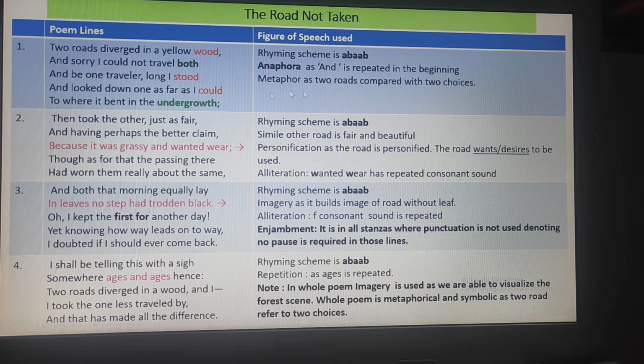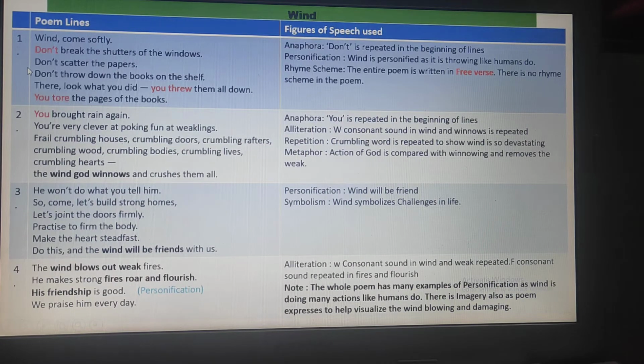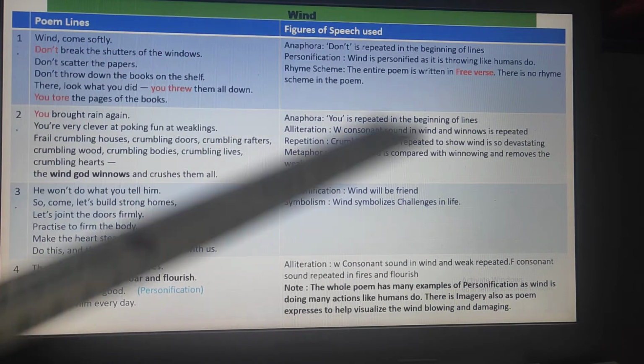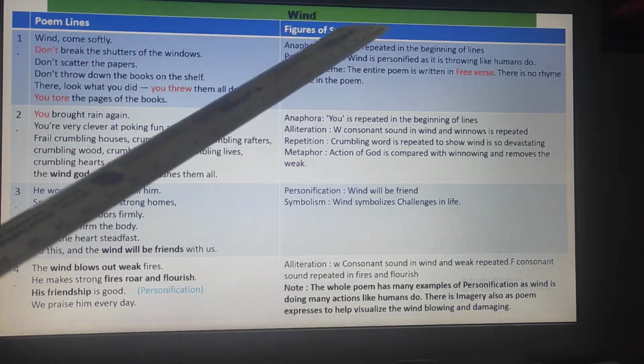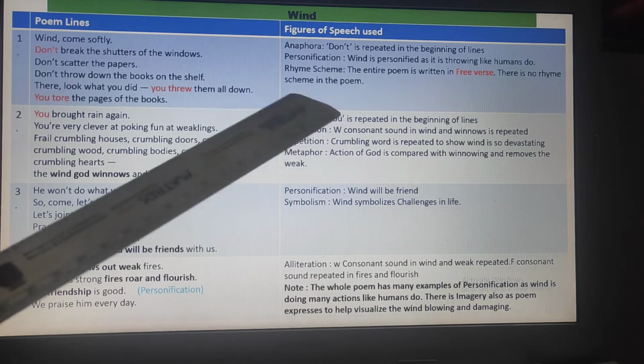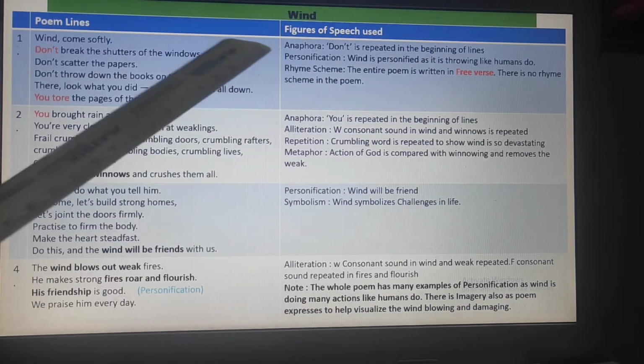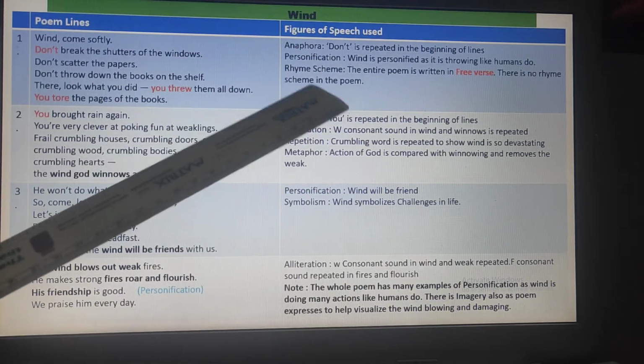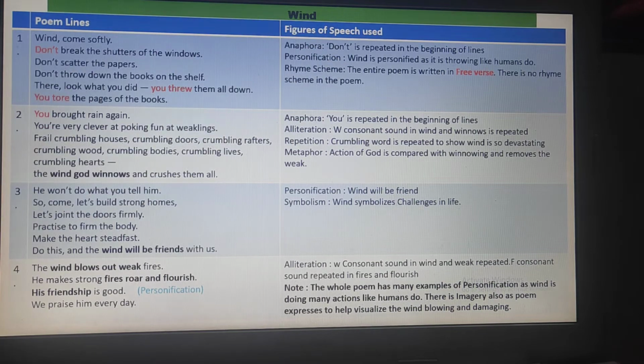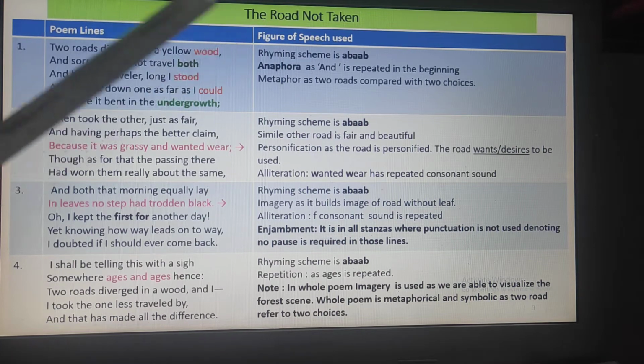So I've made two columns here. Here you have the poem lines. This is the column of the poem lines. And here, paragraph wise, I've given you some figures of speech that have been used in the poem. So I'll directly come to this column, anaphora. If you see this stanza, I'll come to Road Not Taken.